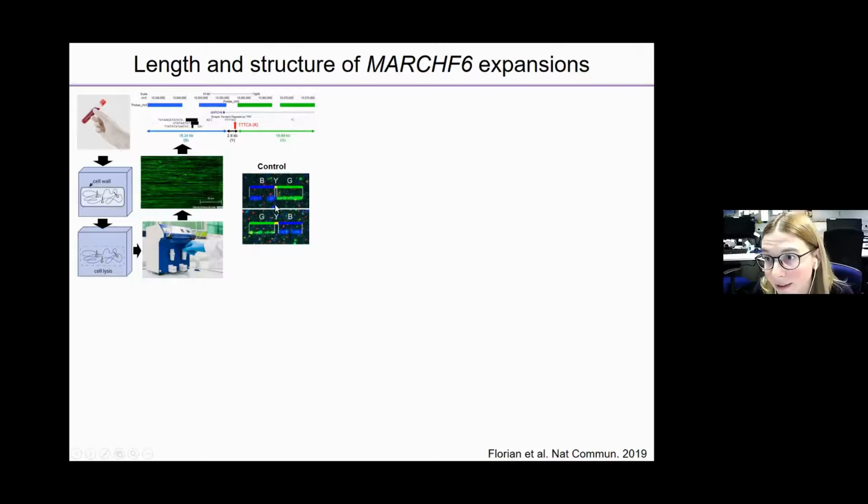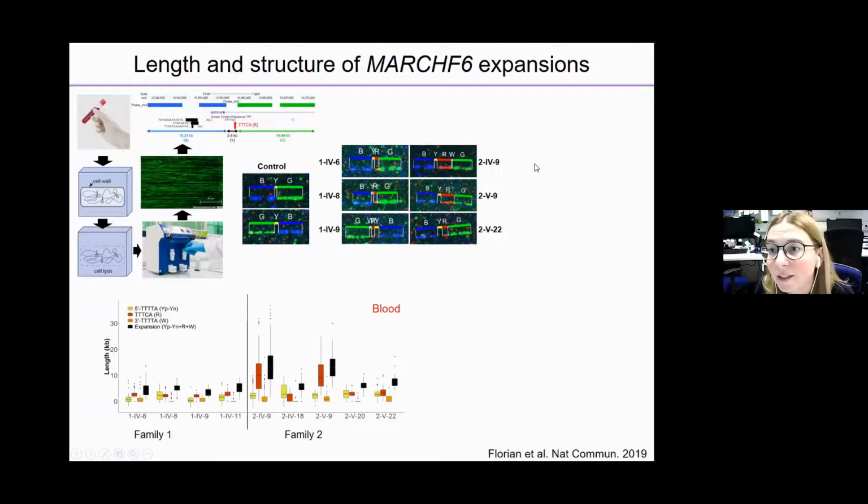This is the result in healthy individuals: you see always the blue and green stainings, and you never see red. And this is what you see in affected individuals with the expansions. You see the same flanking regions with this red region in between, and you can appreciate the variability between different individuals. It's a quantitative technique, so we could use it to quantify each part of the expansion.